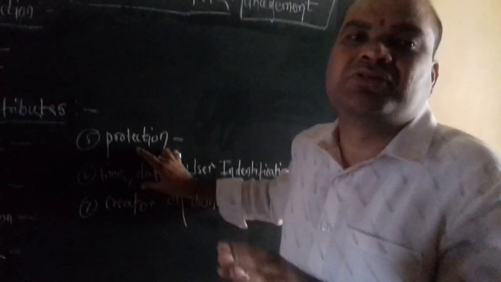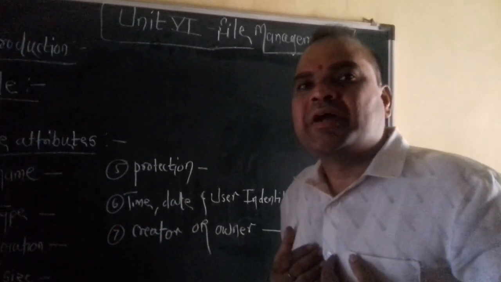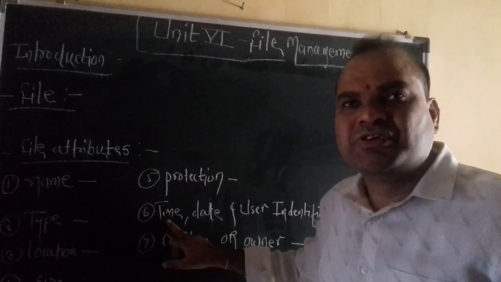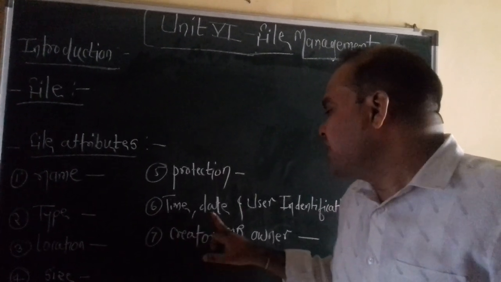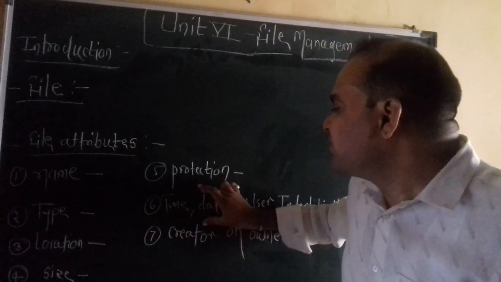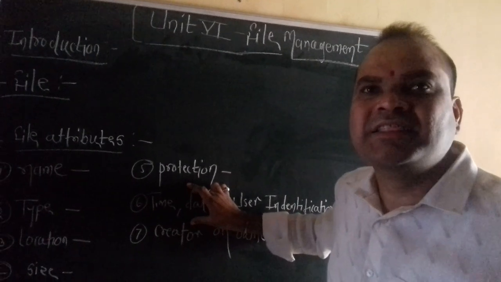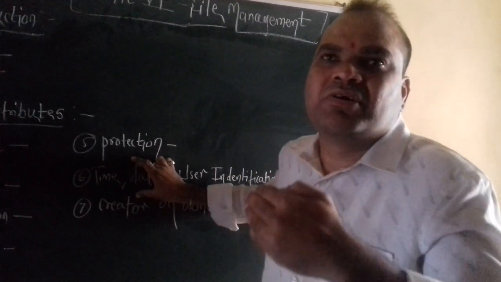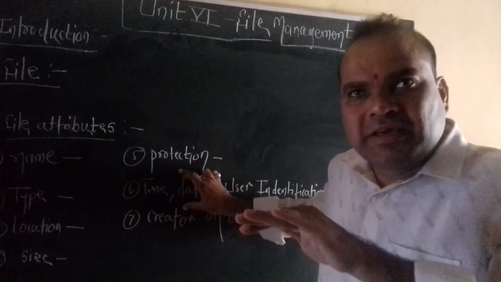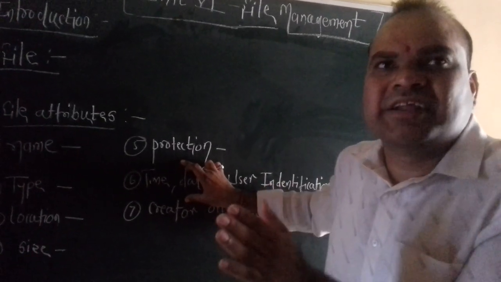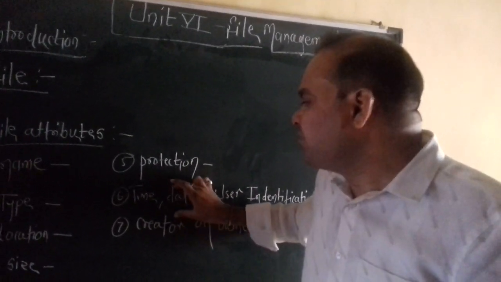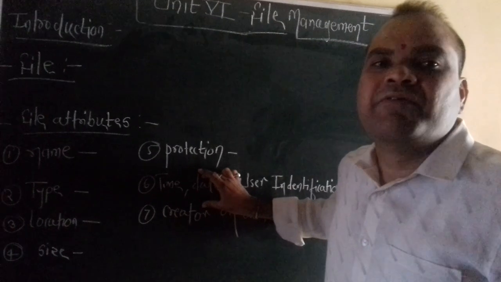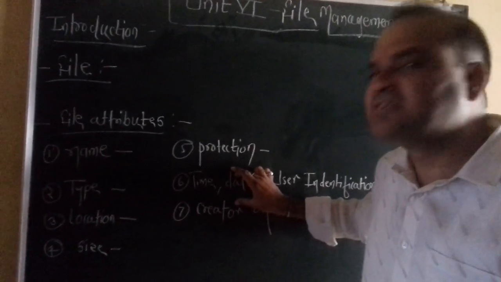Whenever a user, owner, or creator creates a file in the machine, some information about the file is created automatically, like the time and the date. That information is present automatically in the machine regarding the file. So after 2 days, 2 hours, or 2 months, when we access the same previous file, we can easily identify the exact time and date regarding the file.